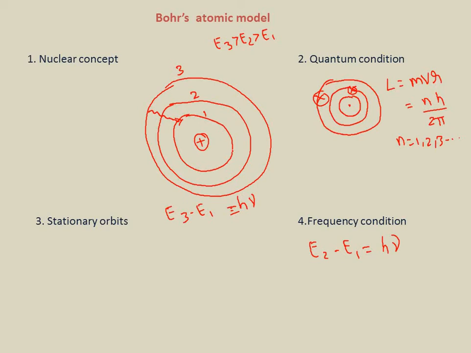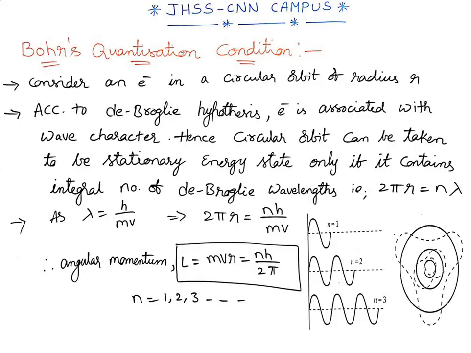Suppose here is the electron, and if you supply energy, it will jump to the higher energy orbit, and that energy, which is the difference, will be absorbed. So when you supply the energy, obviously the electron will go to the higher energy level. Are we clear with this? Right. Now let's look at Bohr's quantization condition.